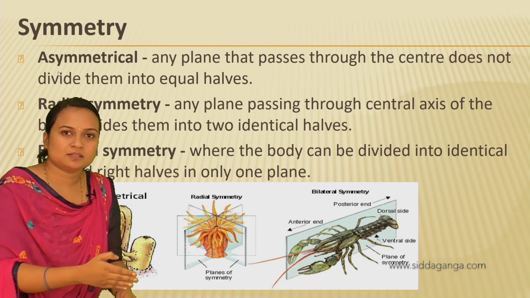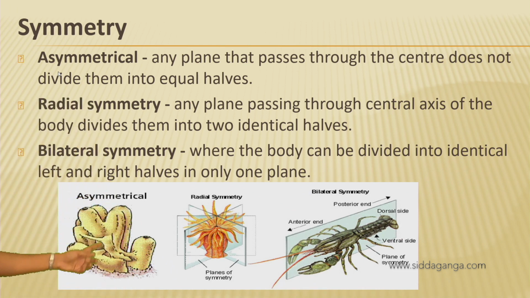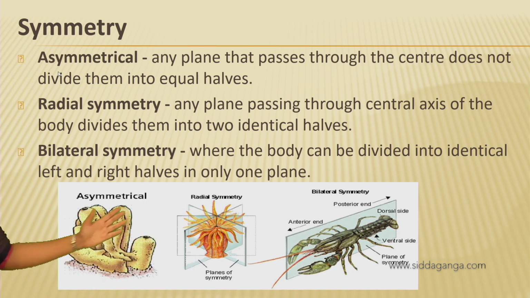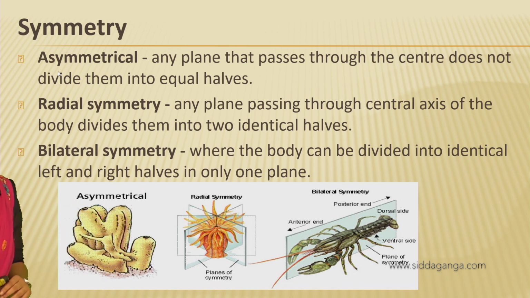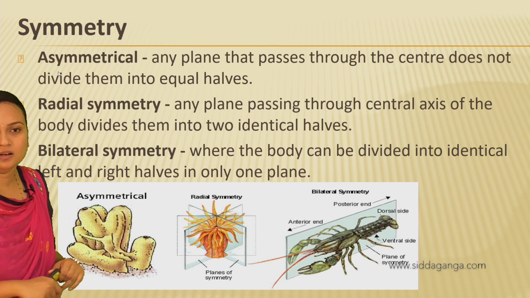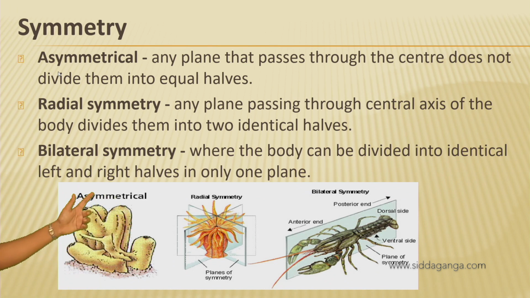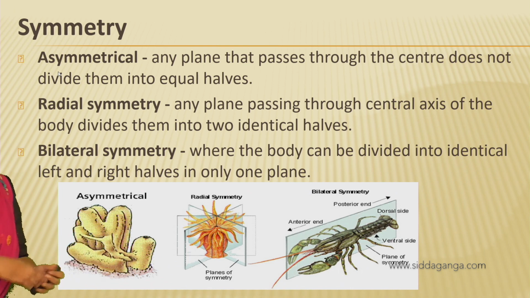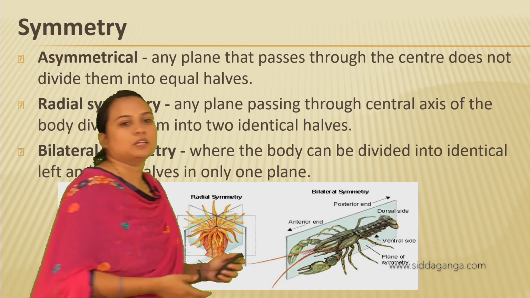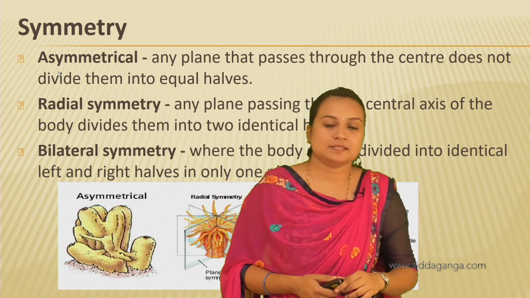If you cut it from the center, can you find the identical parts? No, this part is different and this part is different, right? So these organisms are called asymmetrical. Any plane that passes through the center does not divide them into two equal halves. So these organisms are asymmetrical.